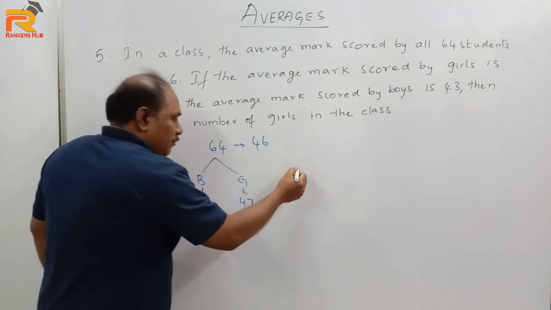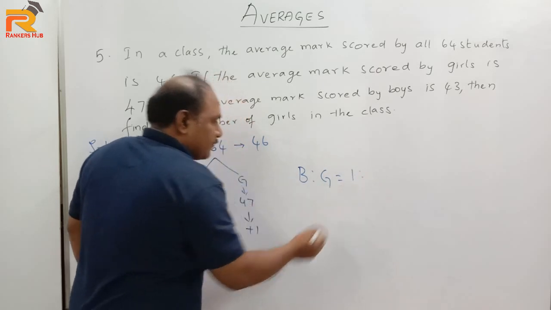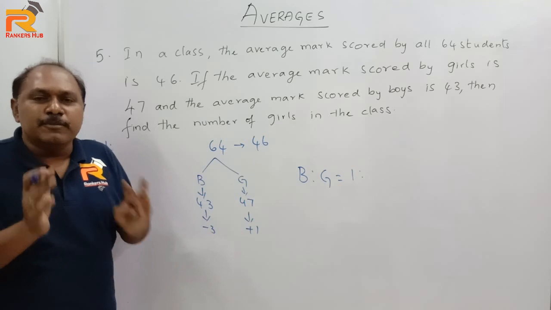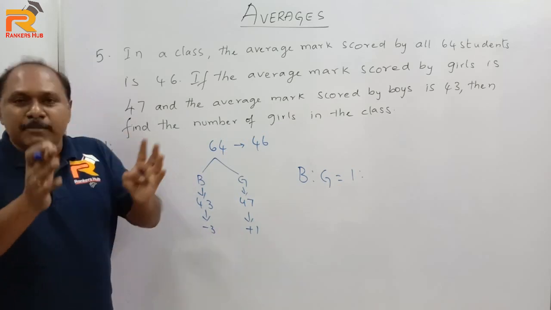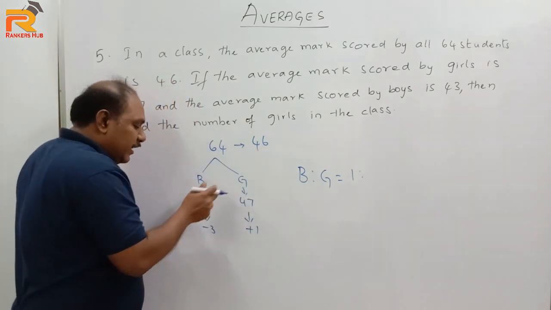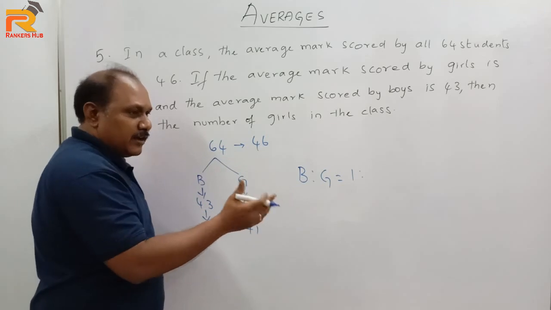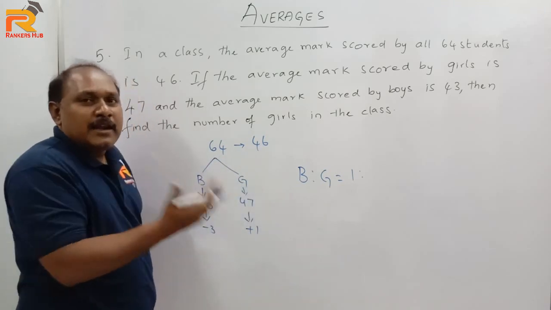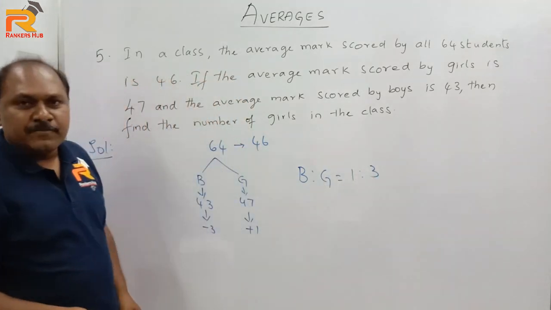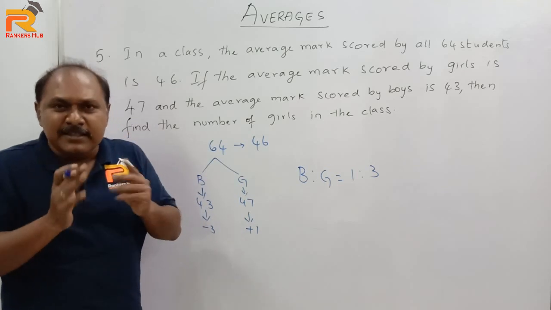Now, the point here is, in the class, if suppose there is one boy, how many girls should be there? If there is one boy, definitely he requires 3 marks. So how many girls should be there to give those 3 marks? Definitely to give that 3 marks, there should be 3 girls. So in the class, if there is one boy, definitely there should be 3 girls.